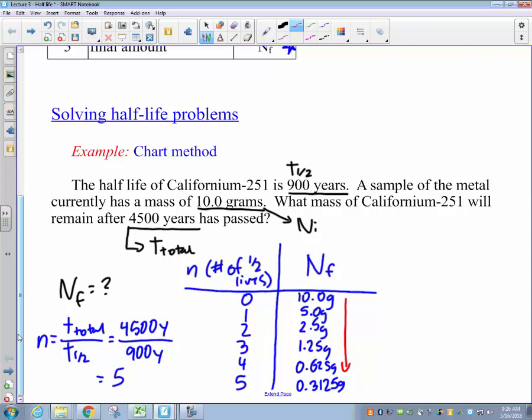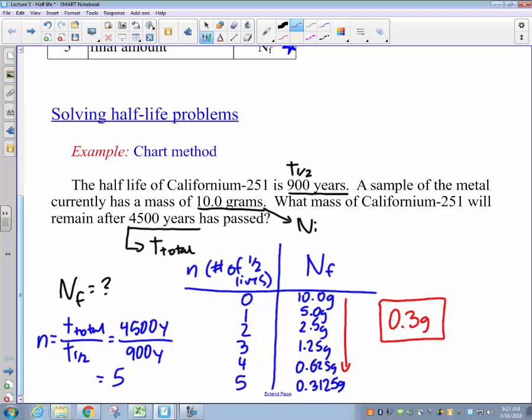Looking at the given values in our problem, 10 grams had 3 significant figures present in it, as those zeros are significant zeros. However, the number 900 years, the half-life of Californium-251, is only good to 1 significant figure right there, which implies we can only answer our problem to 1 sig fig, which would give me a final value of 0.3 grams of our radioactive Californium-251 remaining after 4,500 years has gone by.